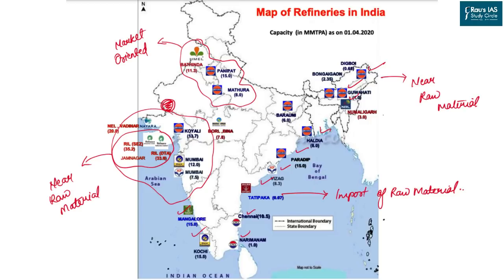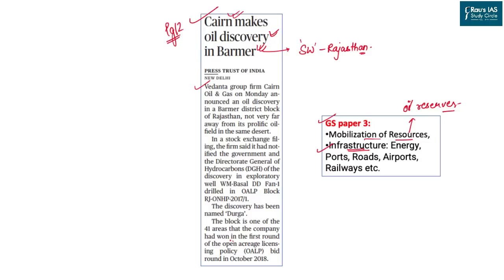Two being near the raw material, one being the market orientation, and the third one being import orientation. So this could be answered very well in your mains examination as well. With this, we'll move to one of the important aspects which was given in the article. The article is actually talking about the open acreage licensing policy.